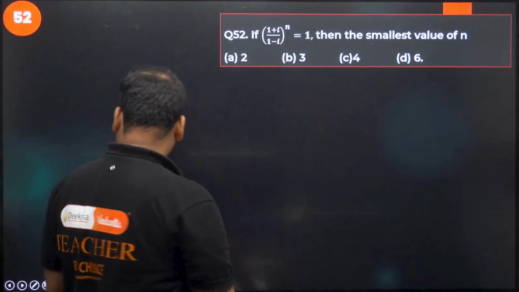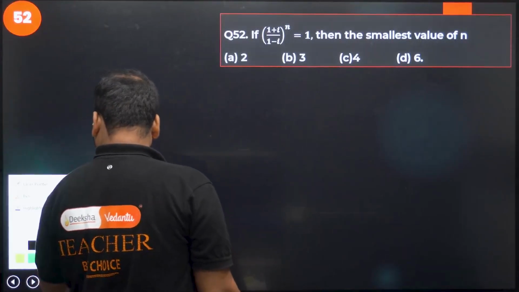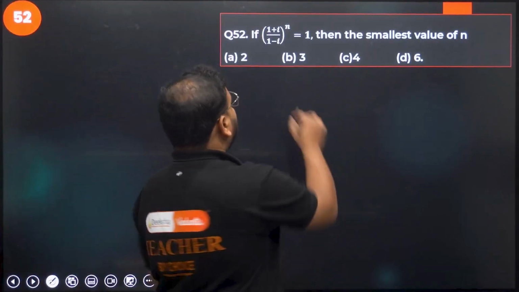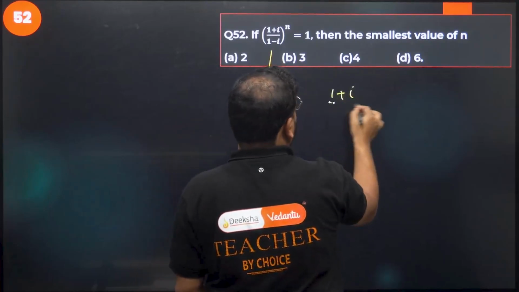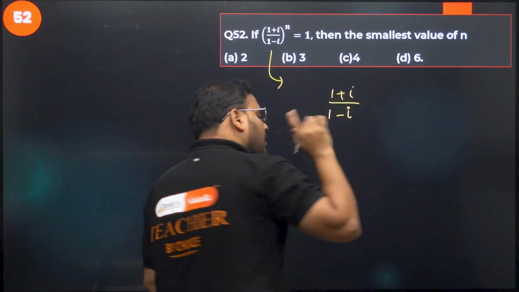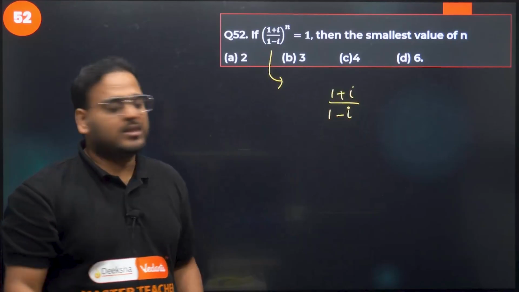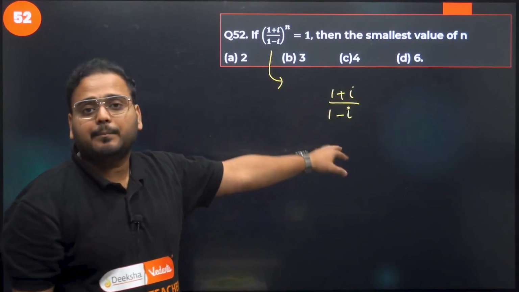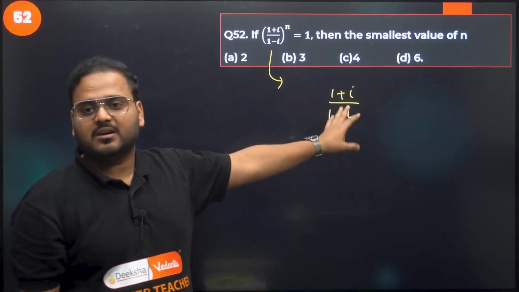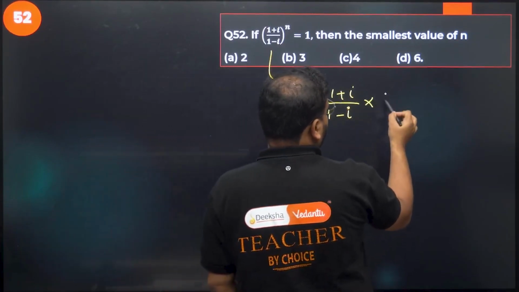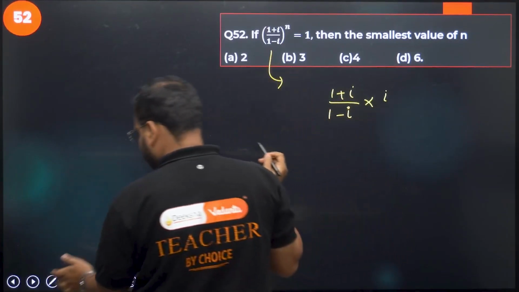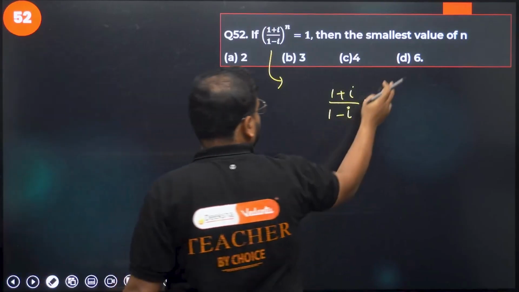How do you solve this question, sir? Let me show you. So I want to simplify this. I get 1 plus i upon 1 minus i. I want all of you to remember this statement. This will come out directly as plus i. This is a standard result, it always comes out as plus i. But I'll show you how we do it. Rationalize it. So we get 1 plus i, I wrote i over here first, I write here 1 plus i.